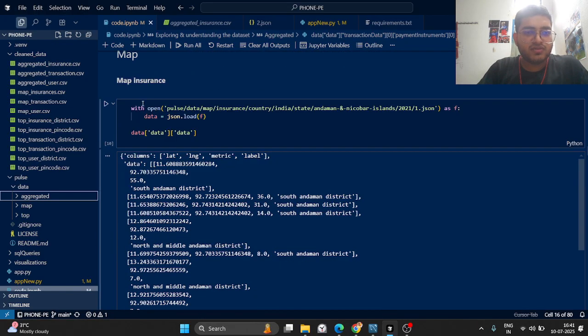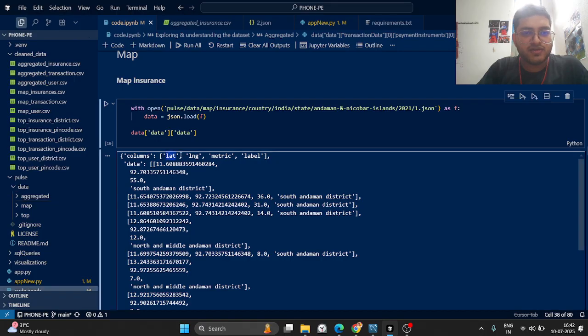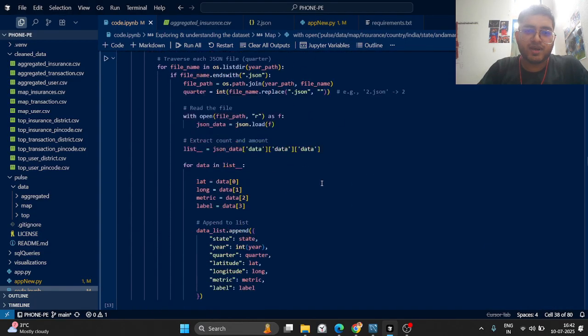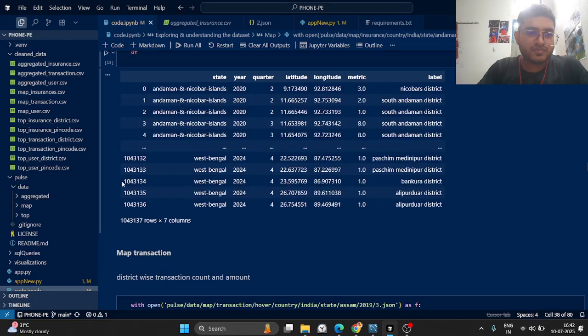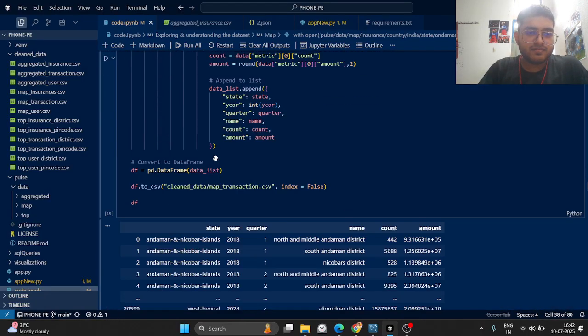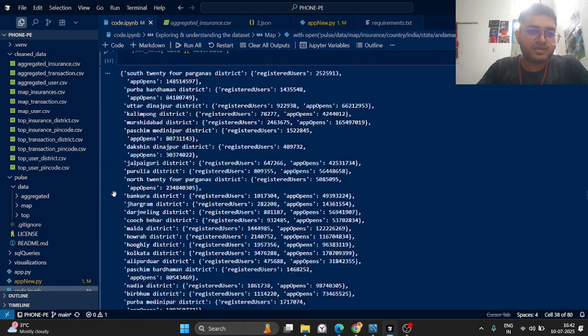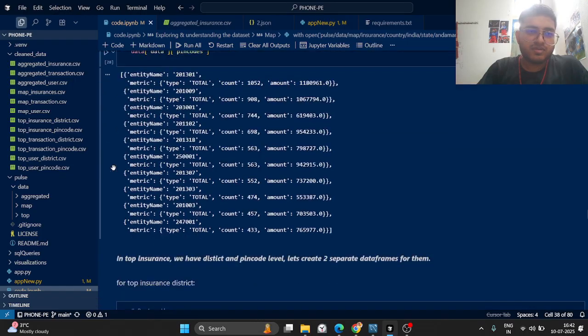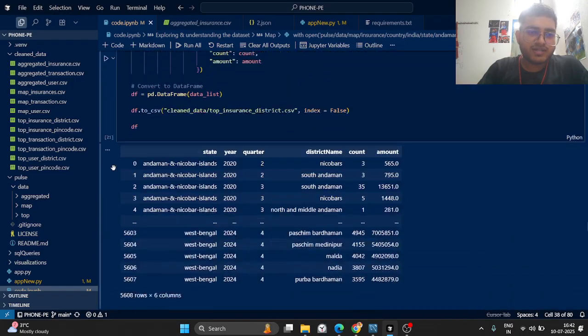So if we look at the map insurance, if we go for the keys of data and again data, we'll see that the column names were latitude, longitude, metric, and label, and the actual data was stored in the data key. If you are aware of this, we can easily make the loop and store the values. Similarly for map transaction and for the map users, and the same way for top insurance and top transactions.